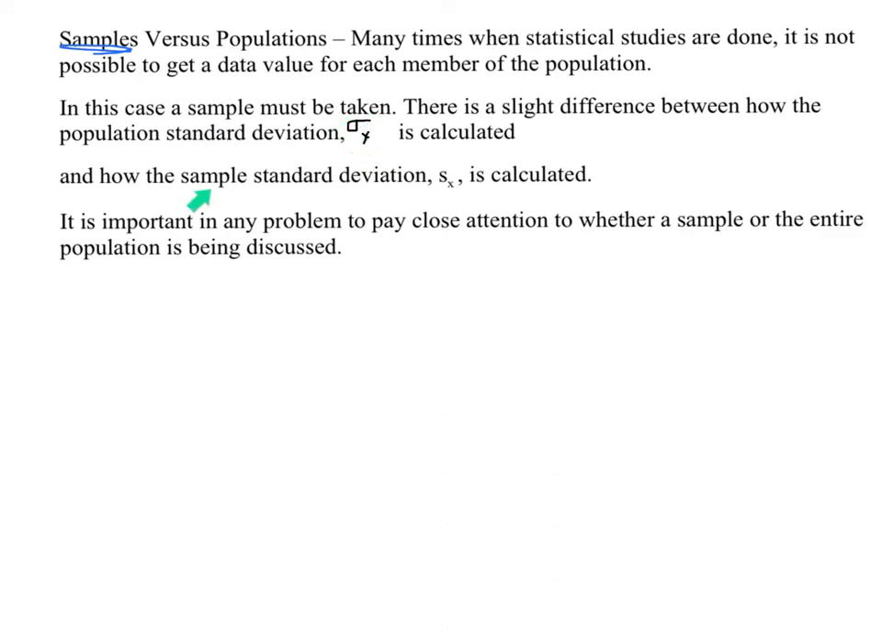When we're using a sample, the standard deviation is represented by s sub x. So this Greek sigma is for the population, which is if you could ask every single person, say female age 40, whereas the sample deviation is only for those people that you actually asked. That is actually representing the population. It is important to pay close attention when you're doing a problem as to whether you're using a sample or the entire population.